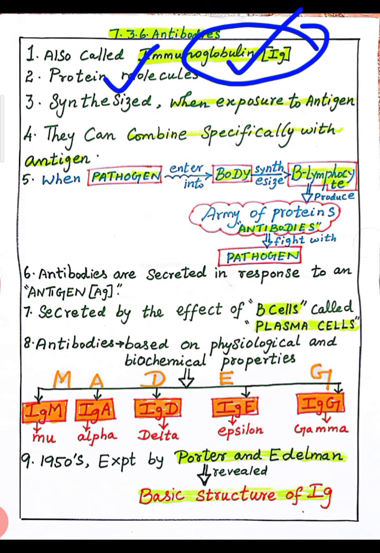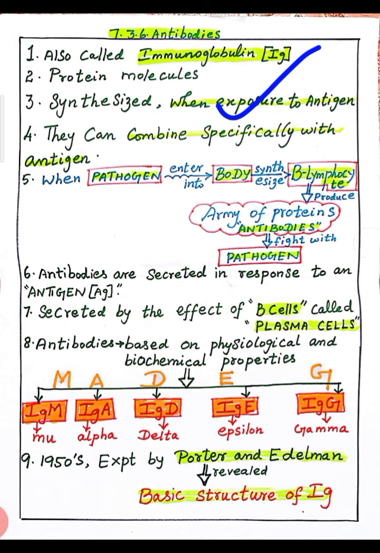Antibodies are protein molecules. Point number 3. It is synthesized when exposed to the foreign antigen. See the point number 4. They can combine specifically with foreign antigen. Antibodies can combine specifically with foreign antigen.